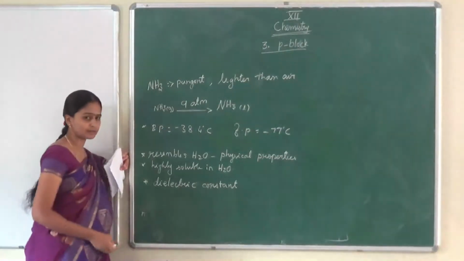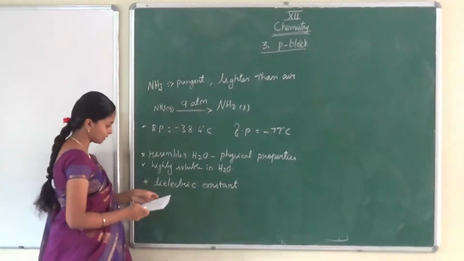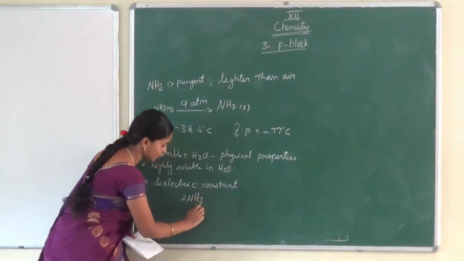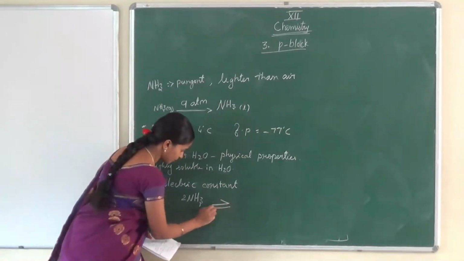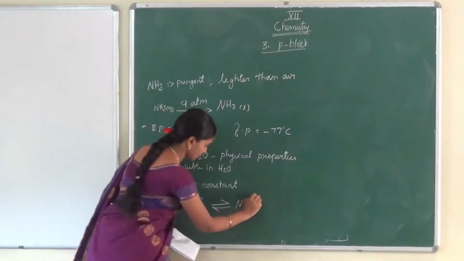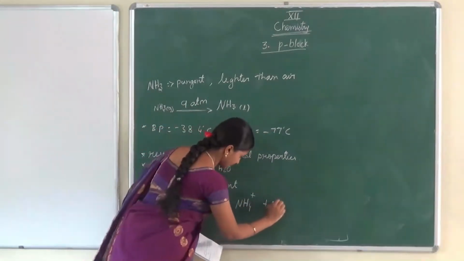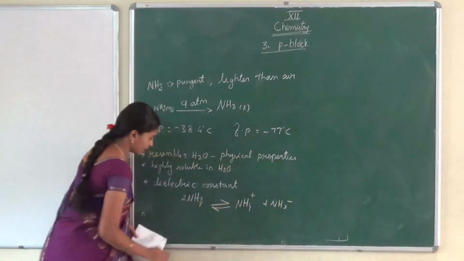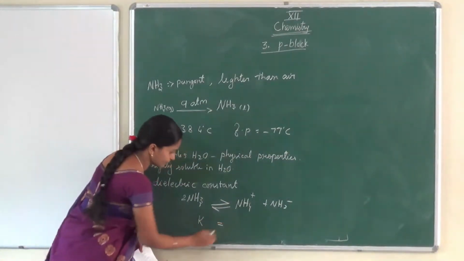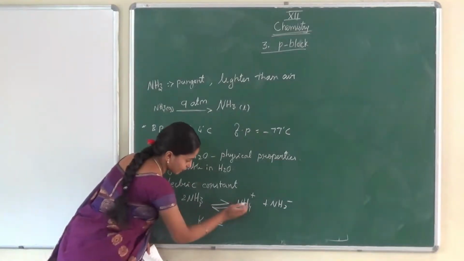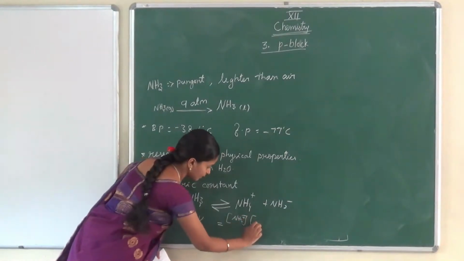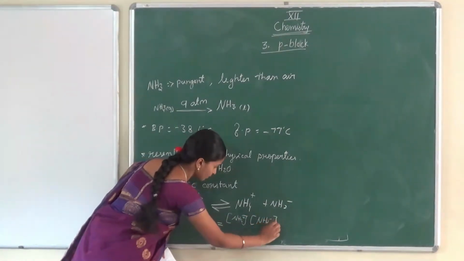Now we are going to see how it works. First, let me write for ammonia; we are going to compare with water. Ammonia is split as NH4 plus and NH2 minus. When we write the dissociation constant for this equation, K is equal to the concentration of NH4 plus times the concentration of NH2 minus.